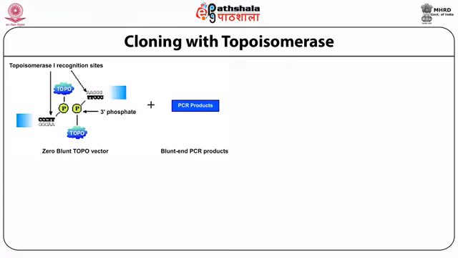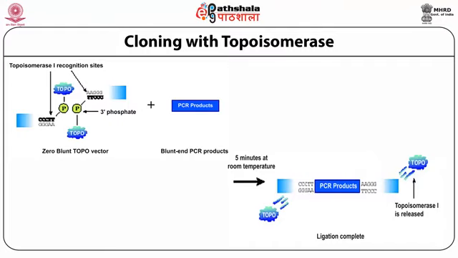Both are added together and incubated 5 minutes at room temperature. Because topoisomerase has ligation capacity, the Zero Blunt TOPO vector and blunt PCR product are ligated by the topoisomerase, and finally the recombinant PCR product has been added into the TOPO vector, and now topoisomerase is released.